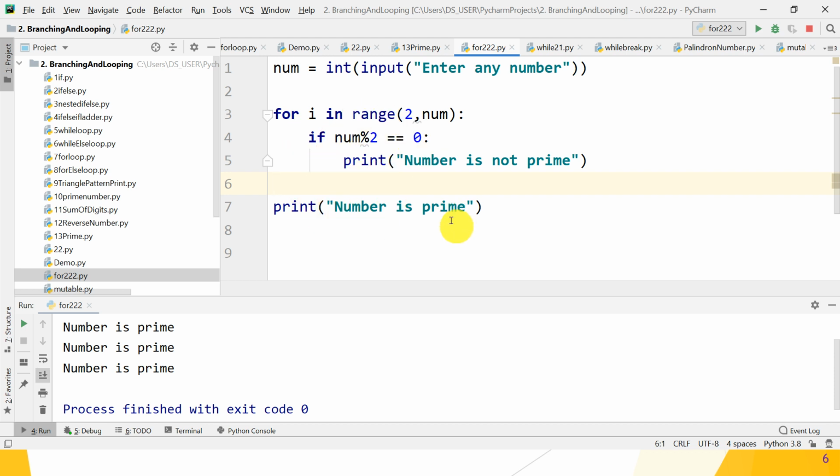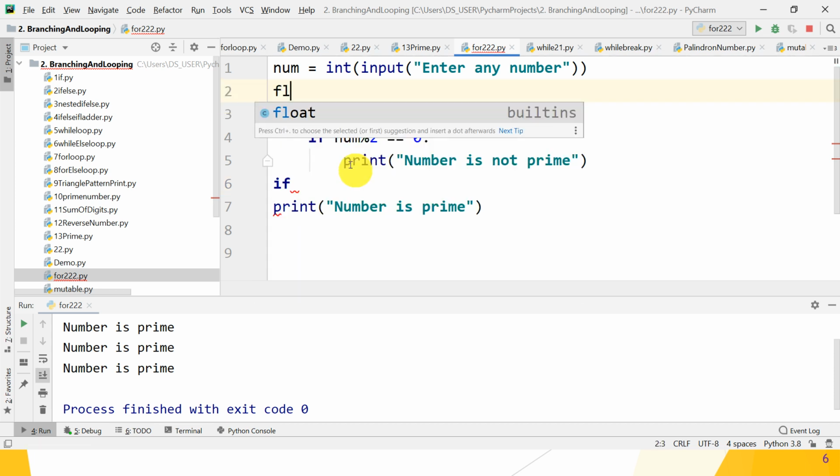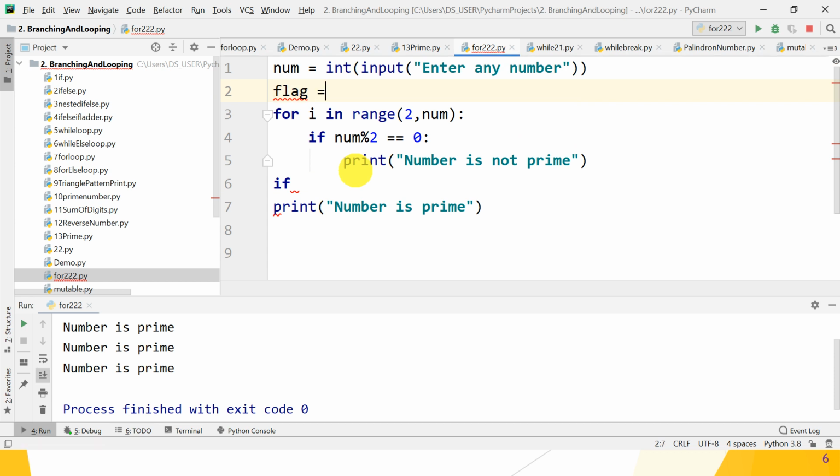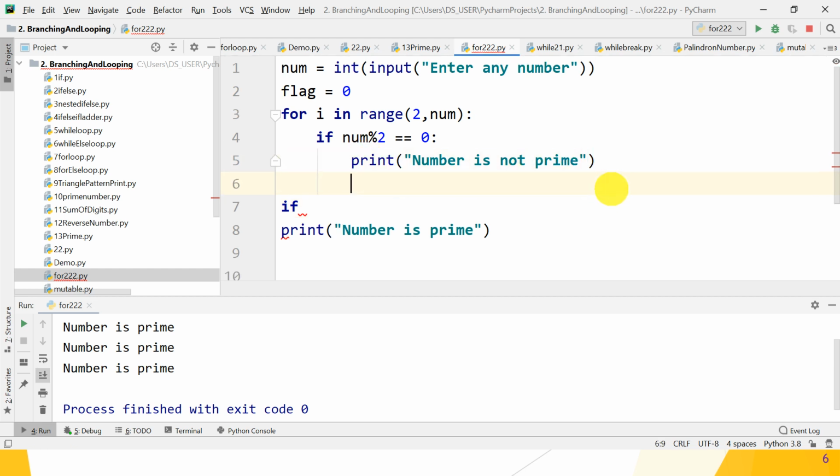So what is the control on the prime? If we don't know the condition, what we have to do is use a flag setting method. What is a flag? Initially the flag is 0. And if the if block is executed, we want flag equal to 1, guys.